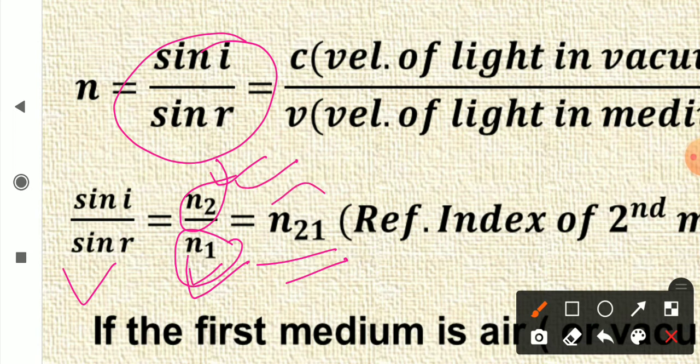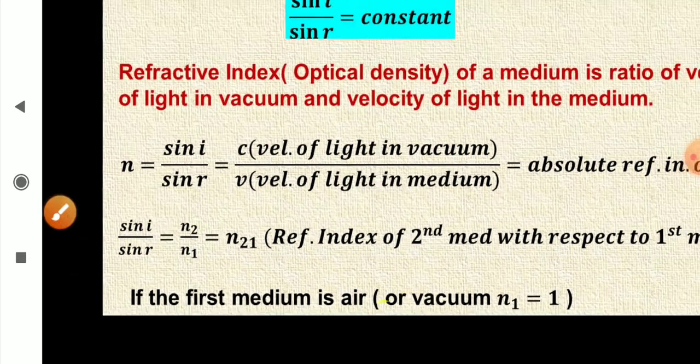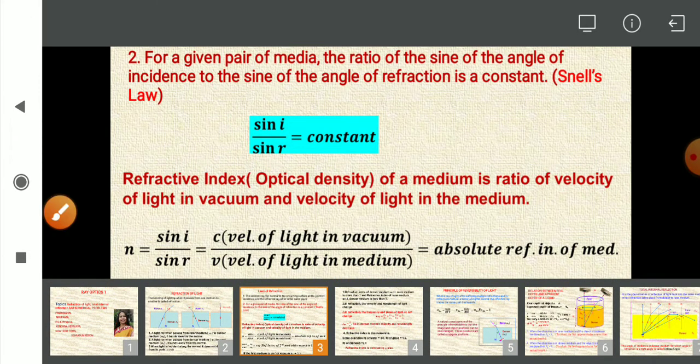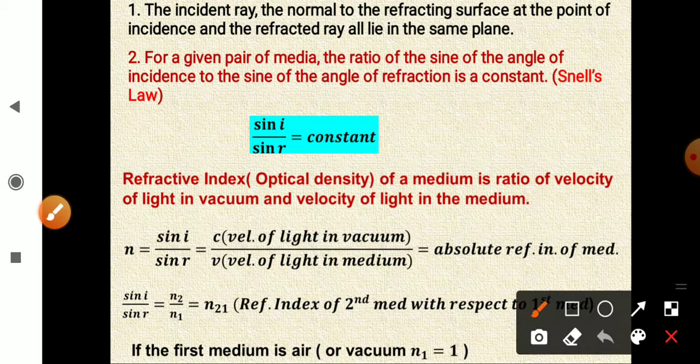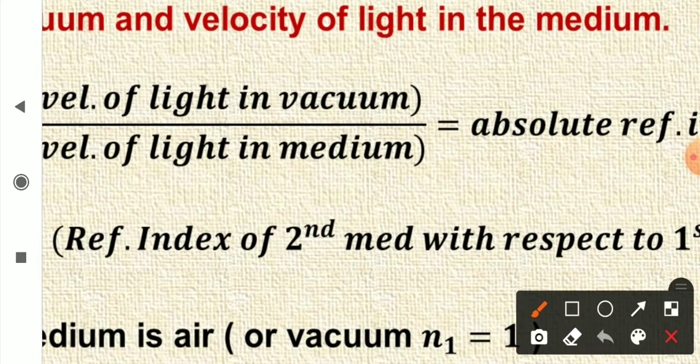This is also represented as n21. It means that it is the refractive index of the second medium with respect to the first medium.